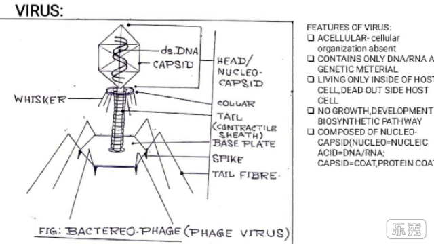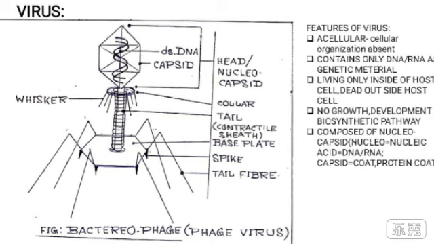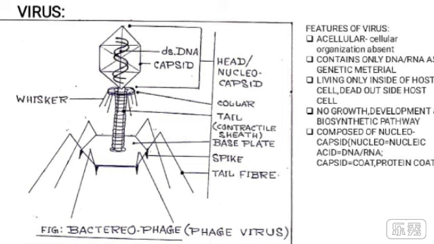Actually, in a 3D model, it's not hexagonal, rather it's called icosahedral. Within this capsid, the double-stranded DNA is present. The head is attached to the long tubular tail through a collar, and the collar contains fibrous whiskers.